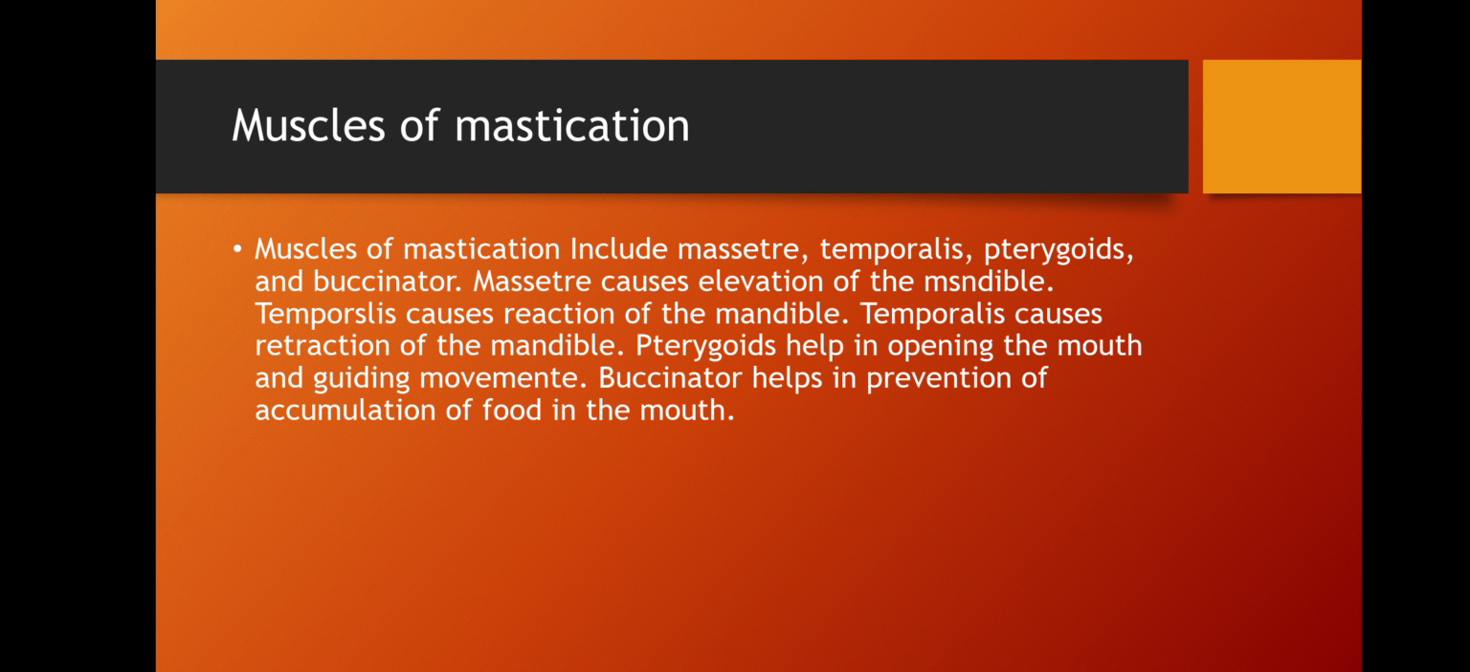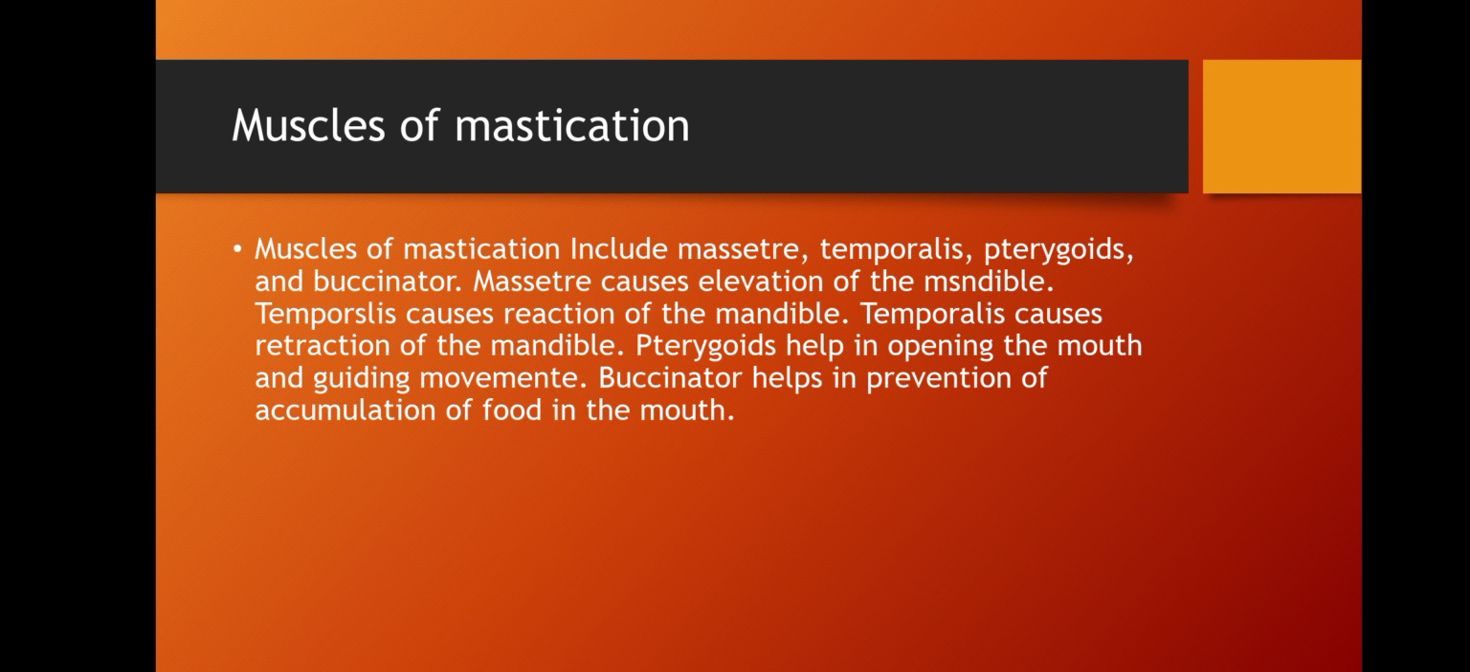And we will see the muscles of mastication, that is, the muscles that help in mastication. They include the masseter, temporalis, pterygoids and buccinator. And we will see the masseter. The masseter causes elevation of the mandible.